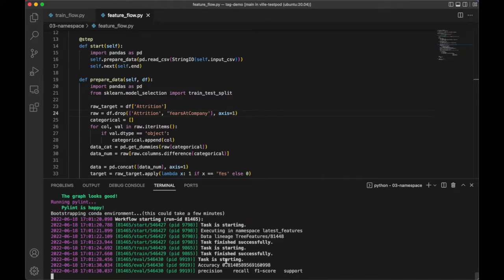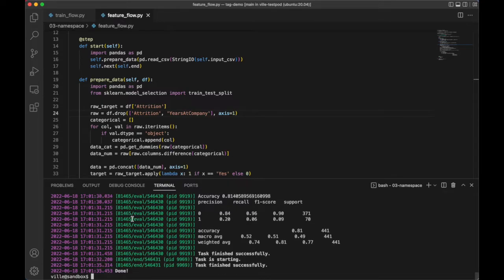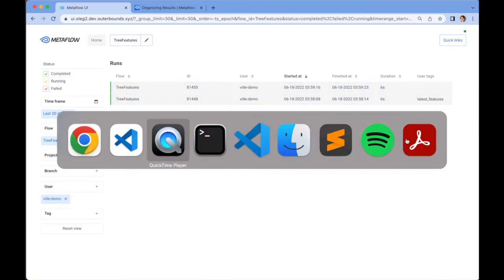And now we should also see that the accuracy is exactly the same as before, which is exactly what we want. So now you can imagine that Will can keep iterating on his modeling part, knowing that at least the data absolutely won't change. He can be sure that he will always be getting results from that particular snapshot of data.